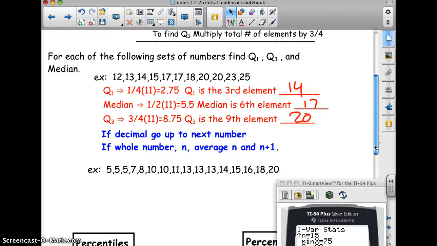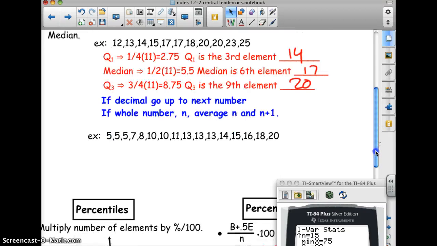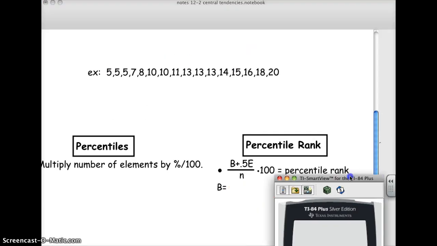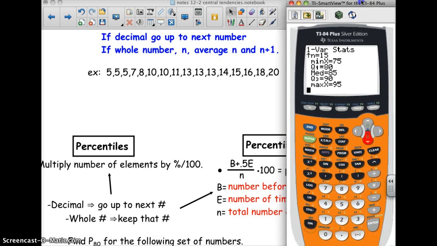If whole number n, you're going to average n and n plus 1. So that's if you have an even number of elements. Let's say you have 10 elements, right? You hit times a half, you get 5. Well, the fifth element is not going to be the median. You have to average the fifth and the sixth. So that's just 5 above and 5 below. Okay?